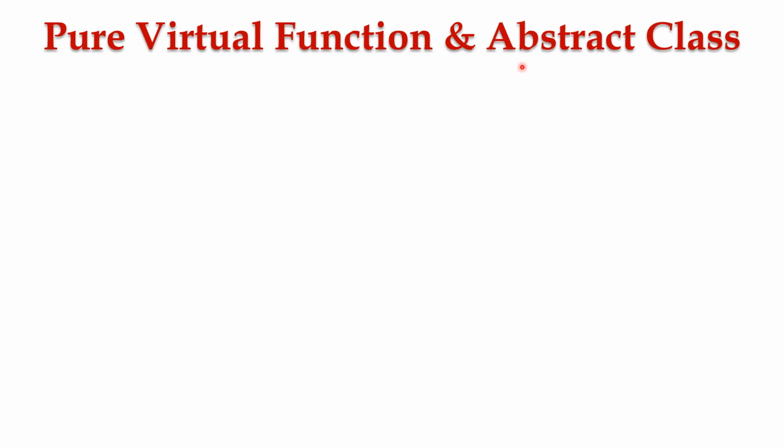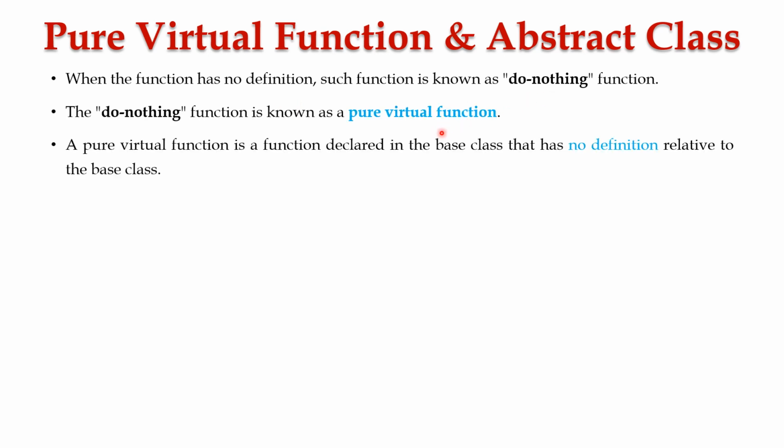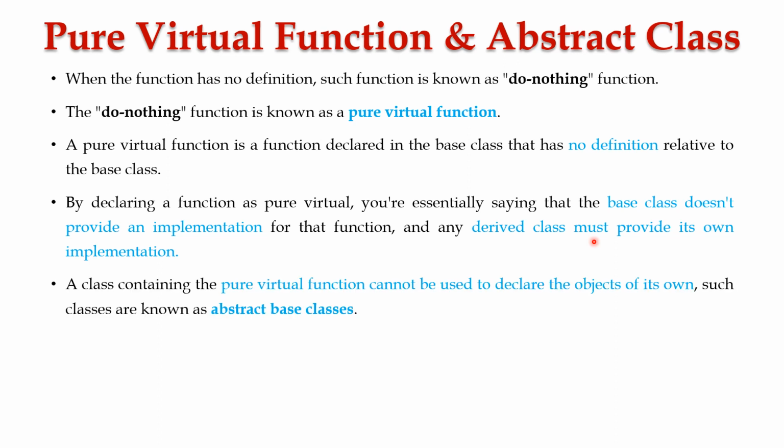Pure virtual function and abstract class. A function that has no definition is also called a do-nothing function. A do-nothing function is also known as a pure virtual function. A pure virtual function does not have a definition in it. That is, the base class does not have the implementation part for the pure virtual function, but the derived class must provide its own implementation part for the pure virtual function.